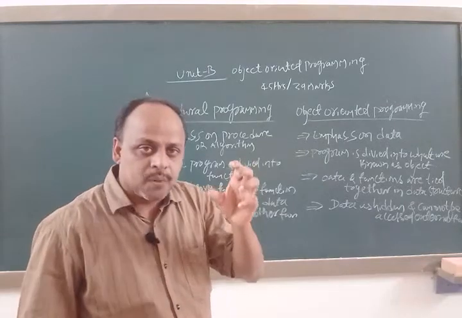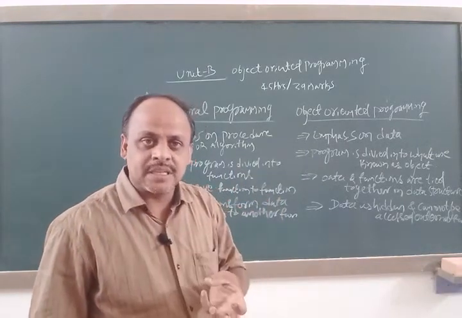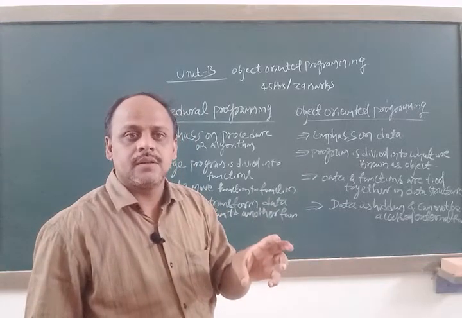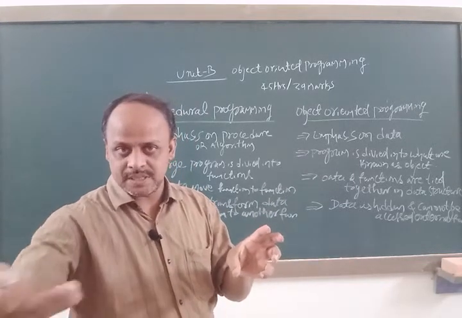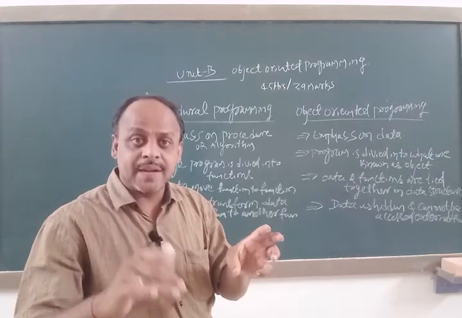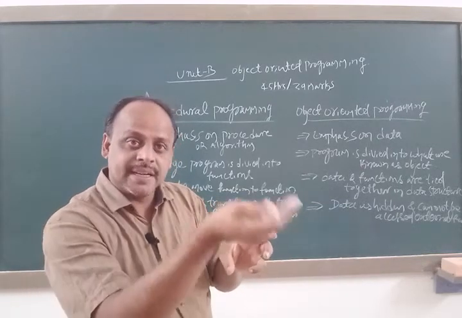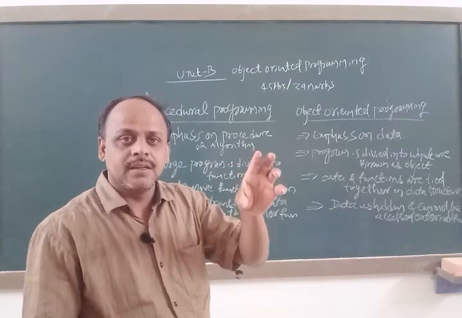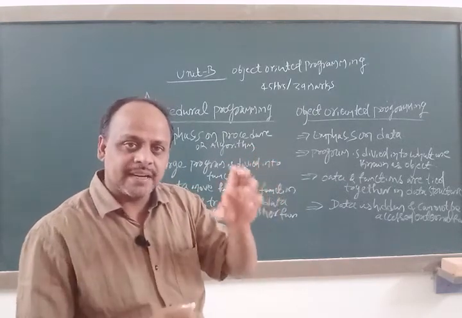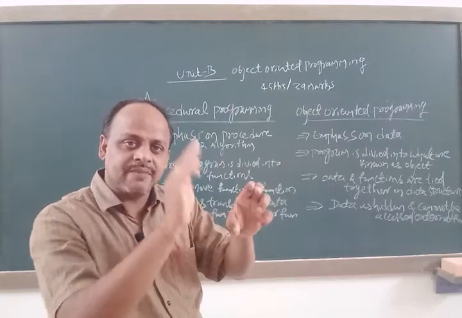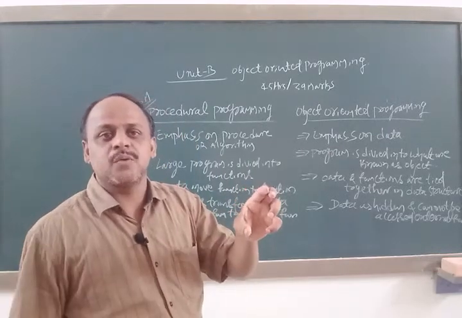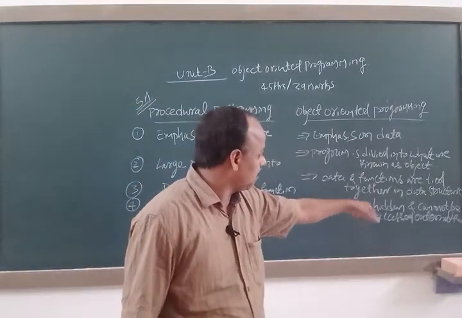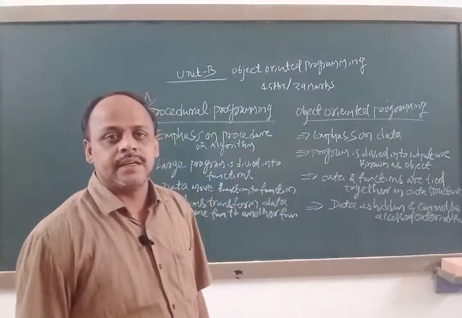Suppose in a function we declared some data; that data is accessible within that function only, because of the topics that come in the next class: private, public, protected. Suppose that data is written in the private section; that data is accessible within that function only and cannot be accessed outside the function. Like that, data is hidden and cannot be accessed externally.